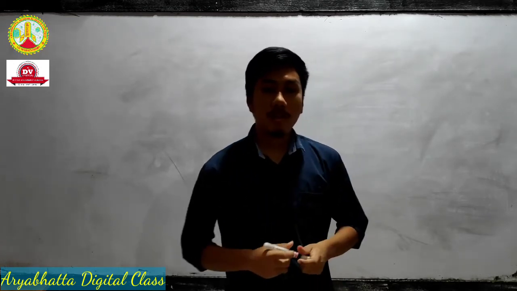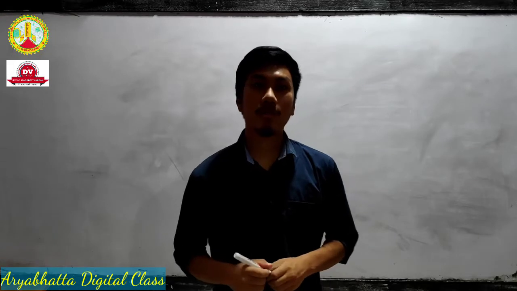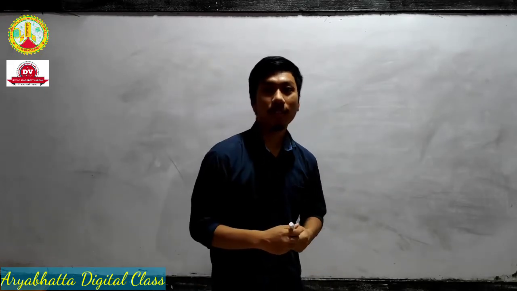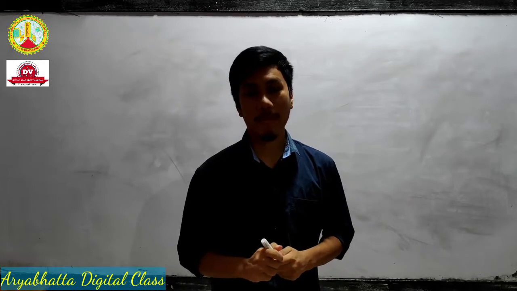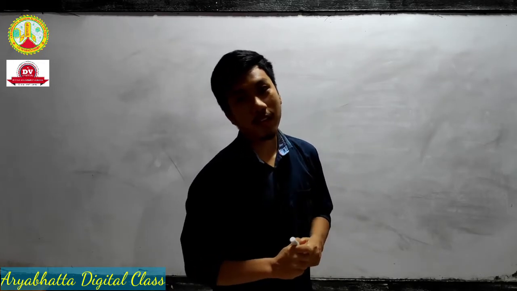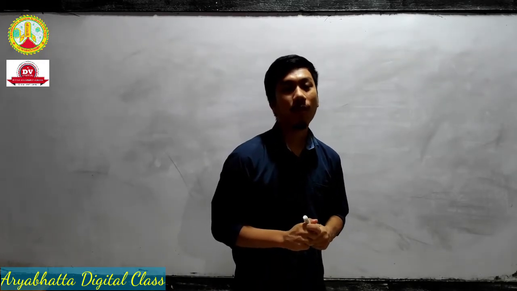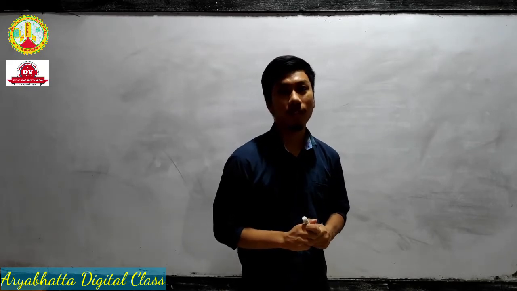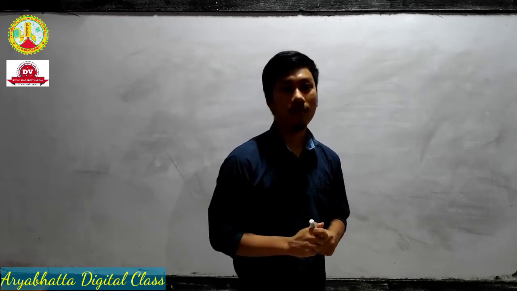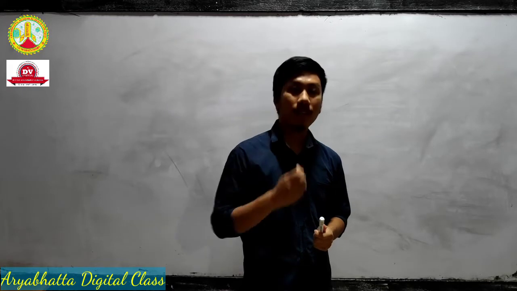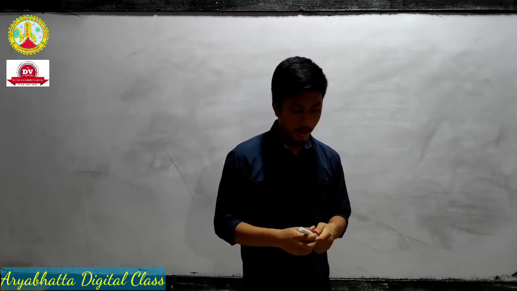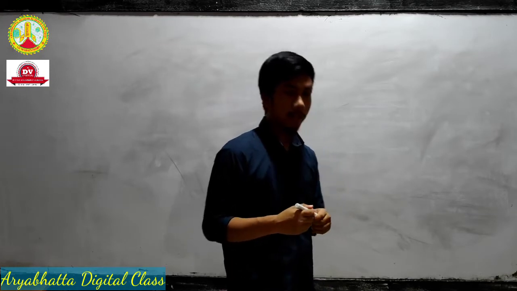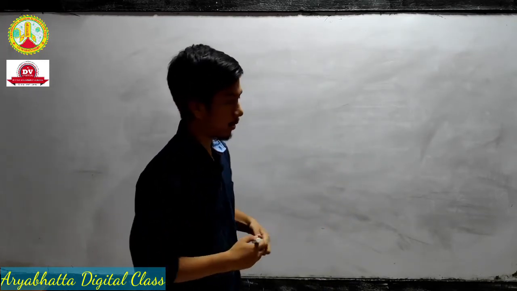Before going to the chapter, you should know that biology is divided into two groups, botany and zoology. All the plant parts are included in botany and all the animal parts are included in zoology. Zoology will be taken by other teachers. I'll take your botany part. So let's start our first chapter.